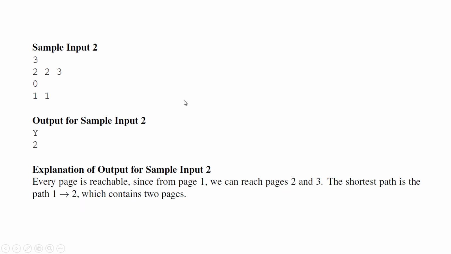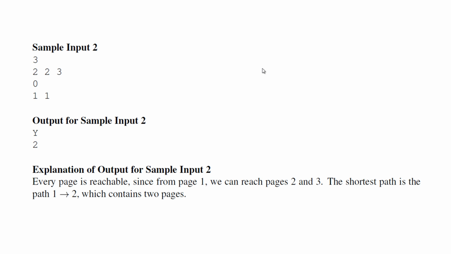And then let's see sample input 2. Same thing, we have 3 pages. On the first page, we can jump to page 2 or page 3. On page 2, this is an ending page. But on page 3, you have the option to jump back to page 1. So that could be a loop. In the output, these 3 pages are all reachable, so there is a y here. And to finish the shortest story, you need to read at least 2 pages. So 2 is here.